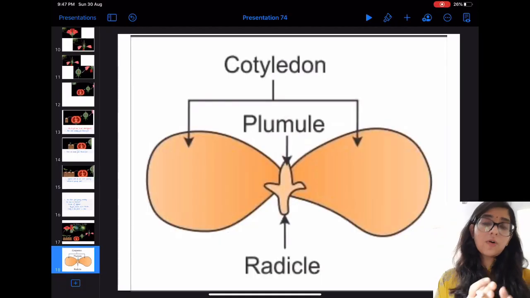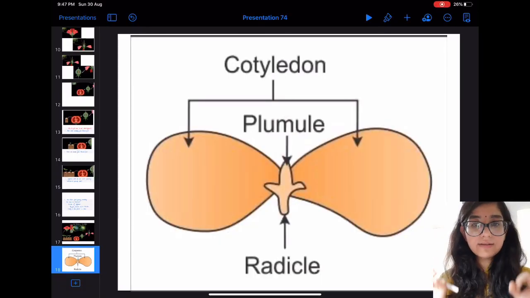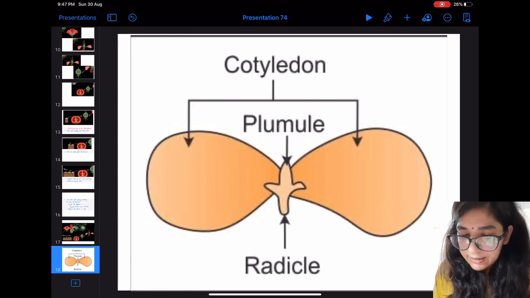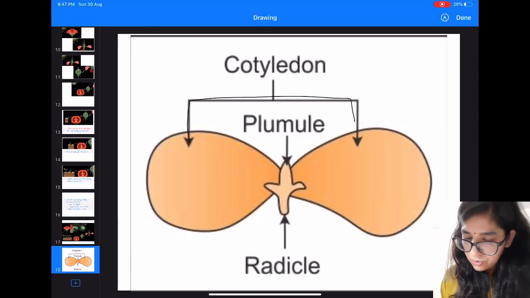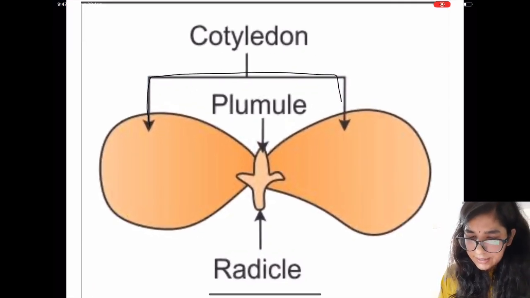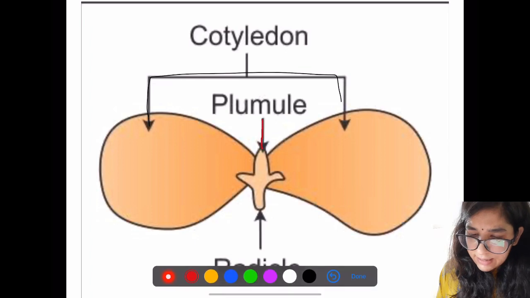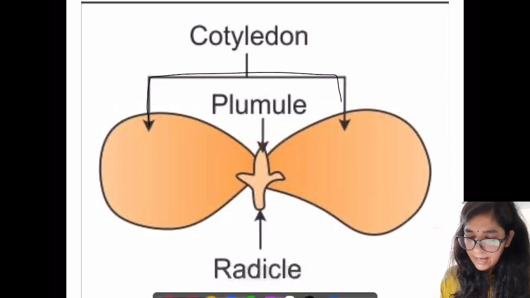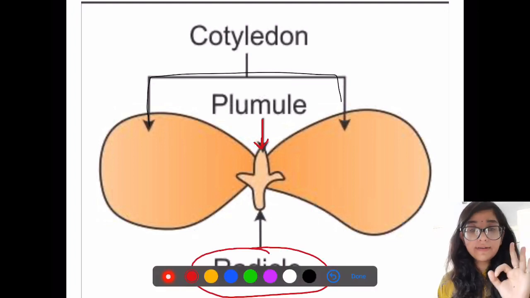We have to draw the structure of a seed in an exam, and this is the best structure you can draw. These are our two cotyledons, right? And this is our plumule. The upper portion is known as the plumule, and there is our radicle.